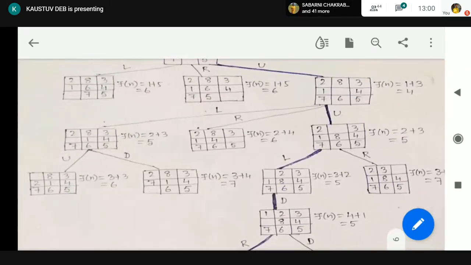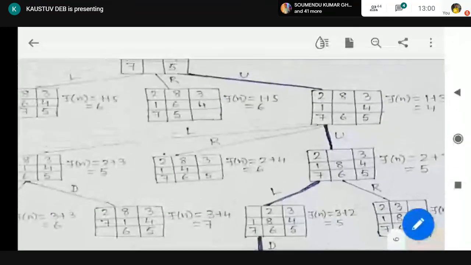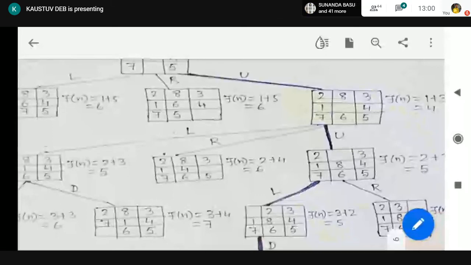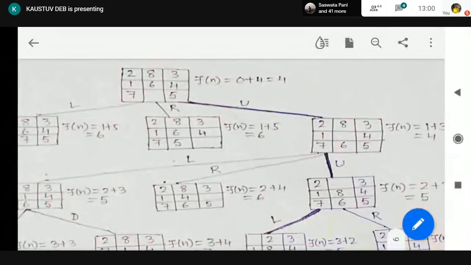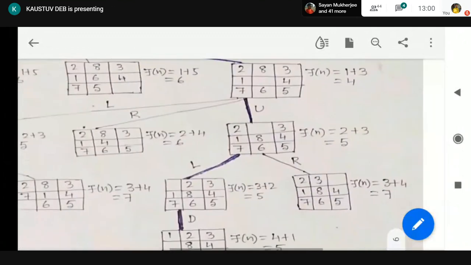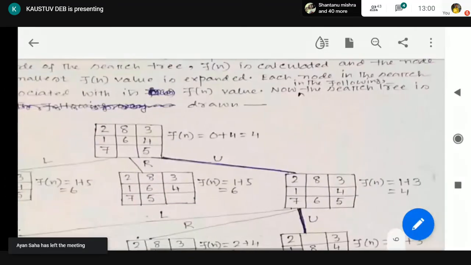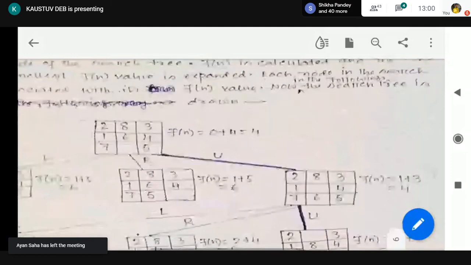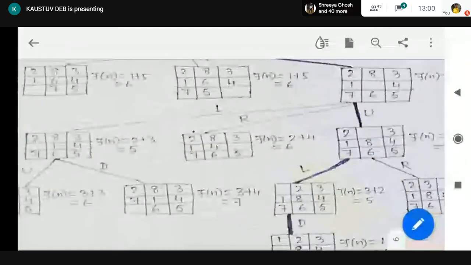Now, from this particular node, up node, how many nodes are possible? You tell me. Empty tile can move left, can move right, can move up, but cannot move down. Why? Because otherwise the previous node will be produced. We are using the graph search, so we cannot produce the already produced node. So if the empty tile moves down, then we are going to have the first node produced. Okay. So that is not allowed. So only possible movements are left, right and up.